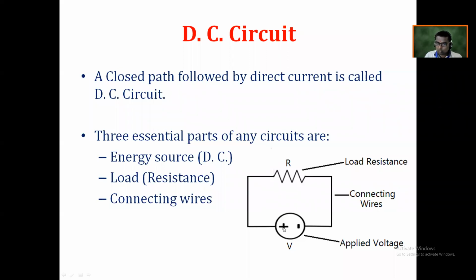It means that it always starts its journey from the positive terminal, goes through the load resistance RL, and again enters the negative terminal. This is the journey of electric current. So these are the three essential things. If you have any doubt, please raise that doubt.